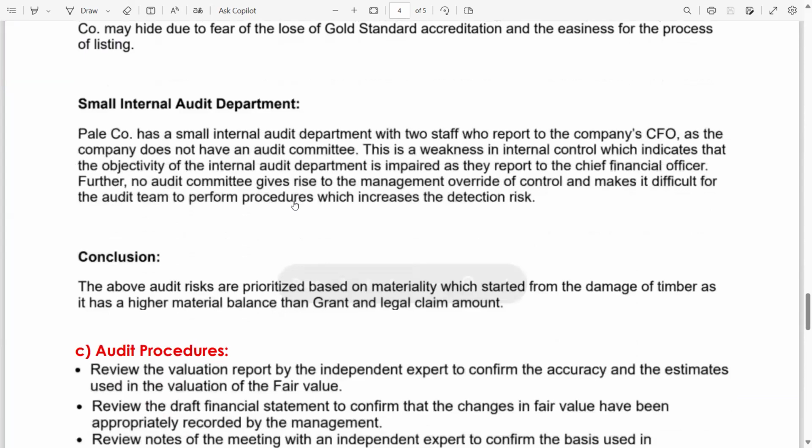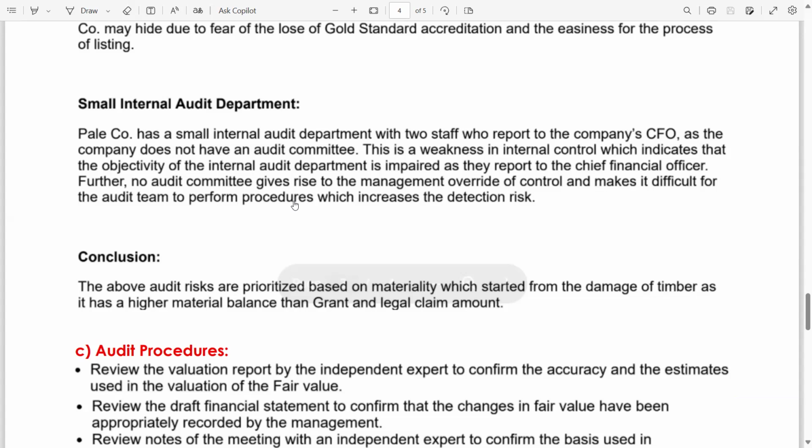Now, small internal audit department. PAL company has a small internal audit department with two staff who report to the company's CFO. Remember, there was no audit committee. As the company does not have an audit committee, this is a weakness in internal control, which indicates that the objectivity of the internal audit department is impaired as they report to the chief financial officer. Further, no audit committee gives rise to the management override of control and makes it difficult for the audit team to perform procedures, which increases the detection risk.